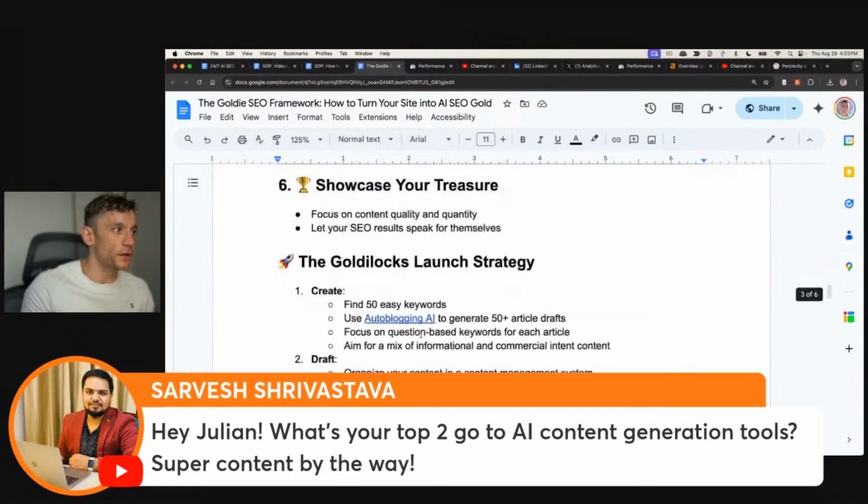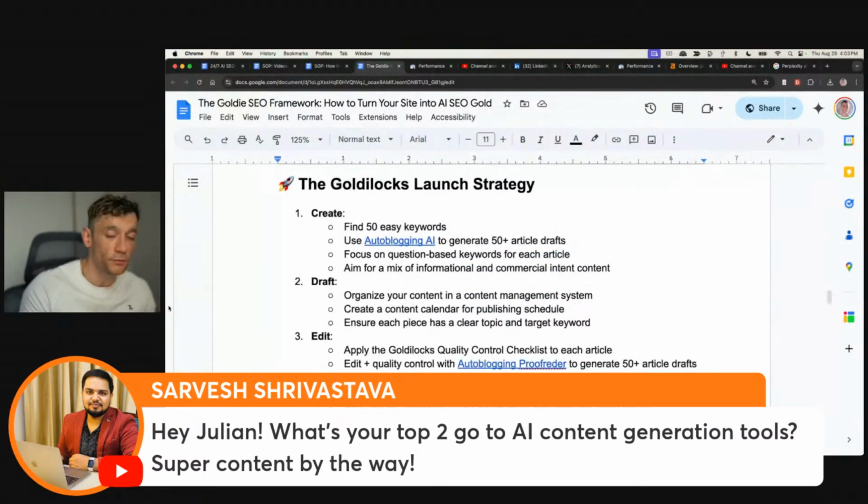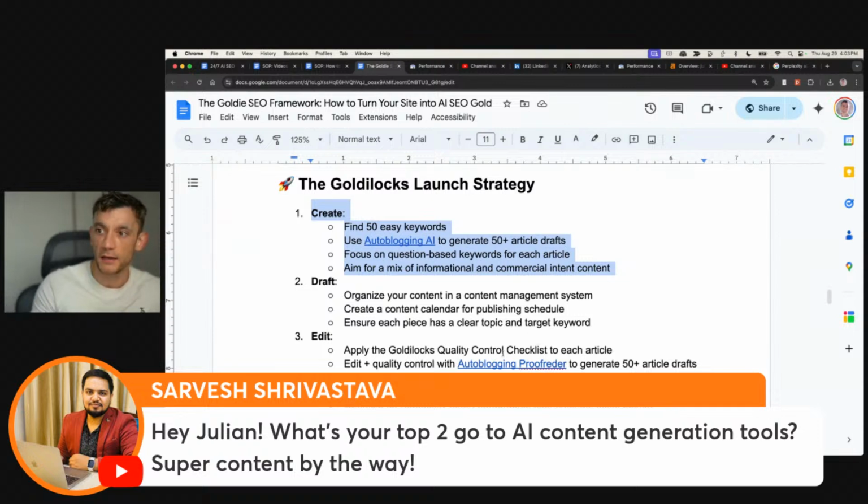Basically, the whole process for this, and I'll simplify it as much as I can, works in 3 simple steps. You create the content. How do you create it? You find 50 easy keywords, using a tool like Autoblogging AI. You're going to focus on question-based keywords and aim for a mix of informational and buyer intent keywords.